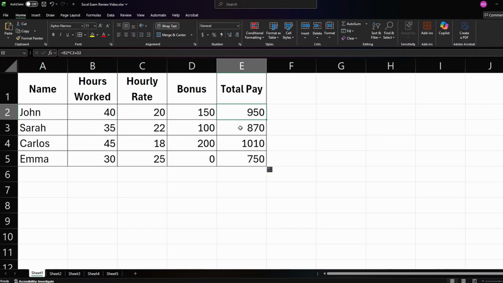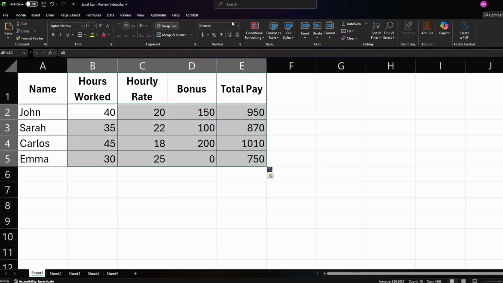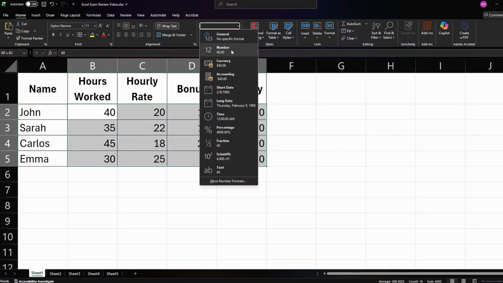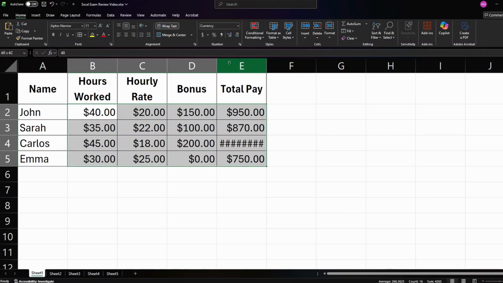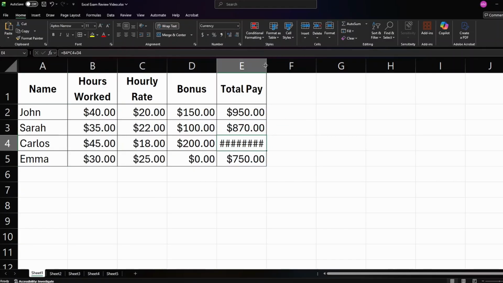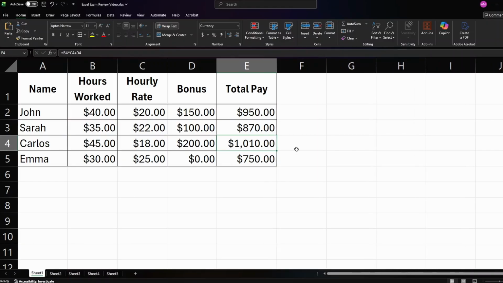Now these are just regular numbers, so we might want to format them as currencies because we're talking about money. So you can go up here to normal and switch them to currency. These will now be numbers. You'll see here that we see hashtags, but that's because this number doesn't fit. So we can go up here to the column, hold down, and make it wider so that the number fits.